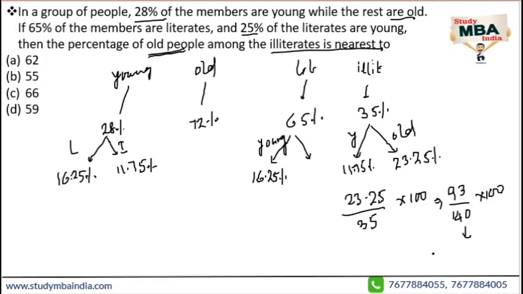The answers are 62 and 66, in between 60 and 70. As we know, 60% is nothing but 84, right? And what will be 5%? 5% will be 7, which makes 91, and this is 93, more than 65%. So more than 65%, we have the answer 66%. Got my point? So 23.25 by 35 you can also calculate directly. So the answer will be 66% approximately. Thank you.